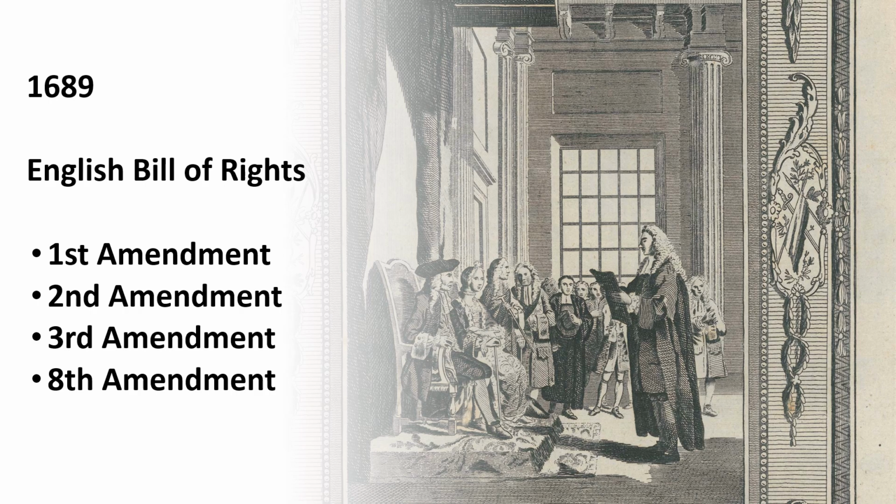In 1689, the English Bill of Rights was created. Our U.S. Bill of Rights was modeled or influenced by the English Bill of Rights. Regarding the First Amendment, and with this particular document, it includes speech, petition, and assembly. Press and religion were not included in the English Bill of Rights.